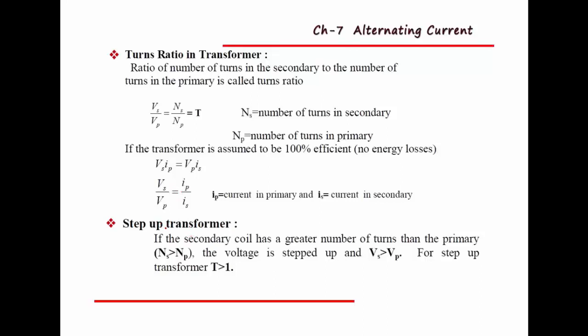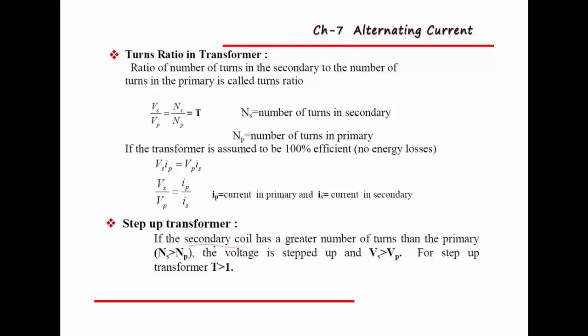Then step up transformer and step down transformer. Remember, step up means we have to increase the voltage, low to high voltage. We are going to convert low alternating voltage to high alternating voltage in a step up transformer. Here in a step up transformer, the secondary coil has a greater number of turns than the primary. See here, suppose the electric current in the primary coil changes, induced EMF takes place in the secondary coil.